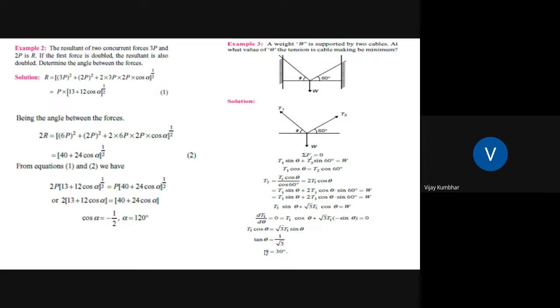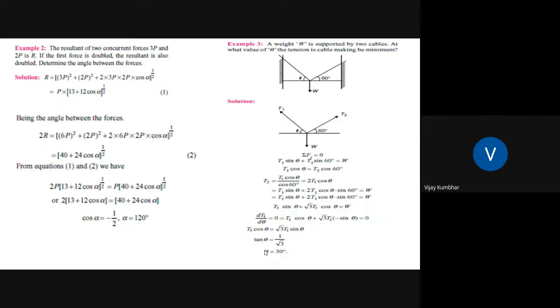Again, when the first force is doubled, then 2R is equal to square root of 6P square plus 2P square plus 2 into 6P into 2P into cos alpha. After simplification, we get square root of 40 plus 24 cos alpha. By solving equations 1 and 2, we get cos alpha is equal to minus 1/2, that is alpha is equal to 120. So the angle between these two forces is 120 degrees.